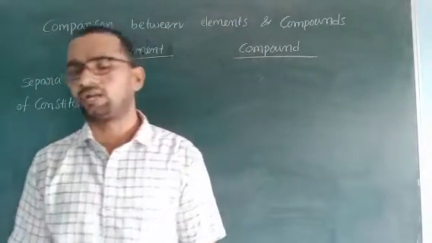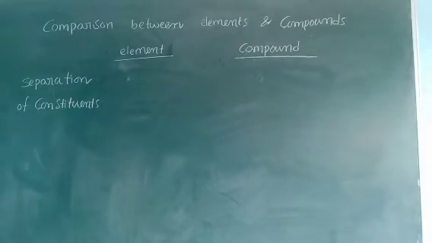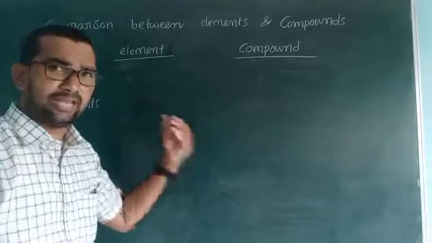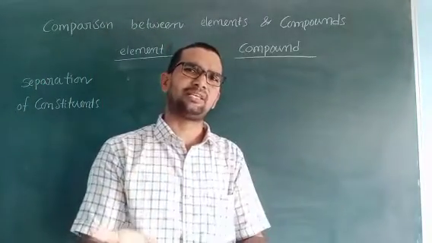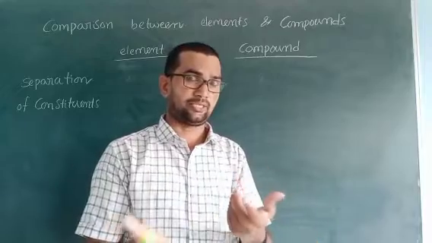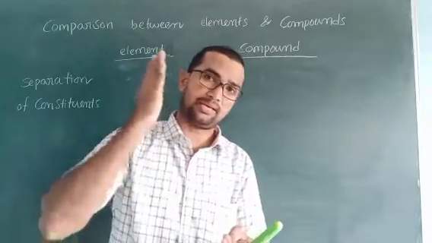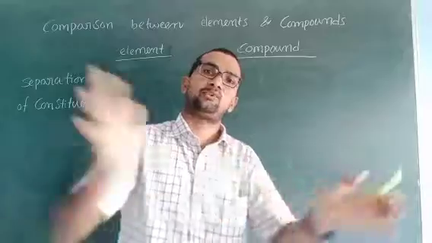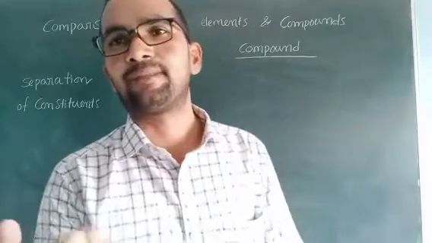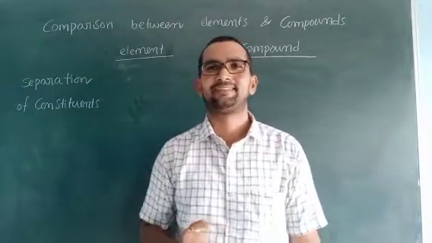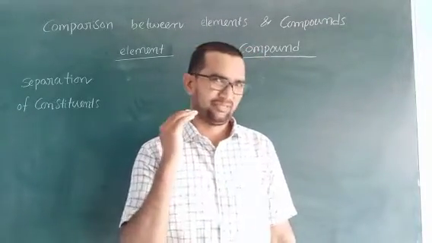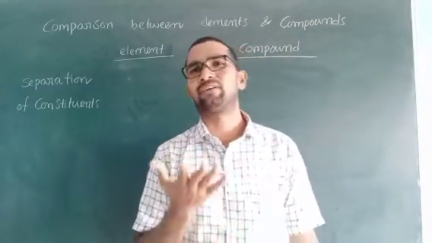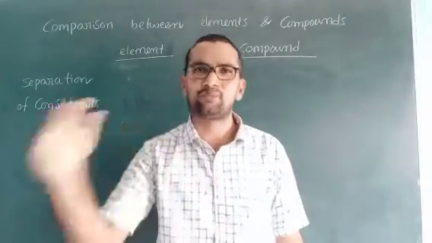Is it possible or not? Actually, an element contains only atoms. How can you separate those atoms? Students may think, I can cut with a blade and separate them. But the atom is the smallest particle, Dalton said. He gave one definition: it is an uncuttable particle.